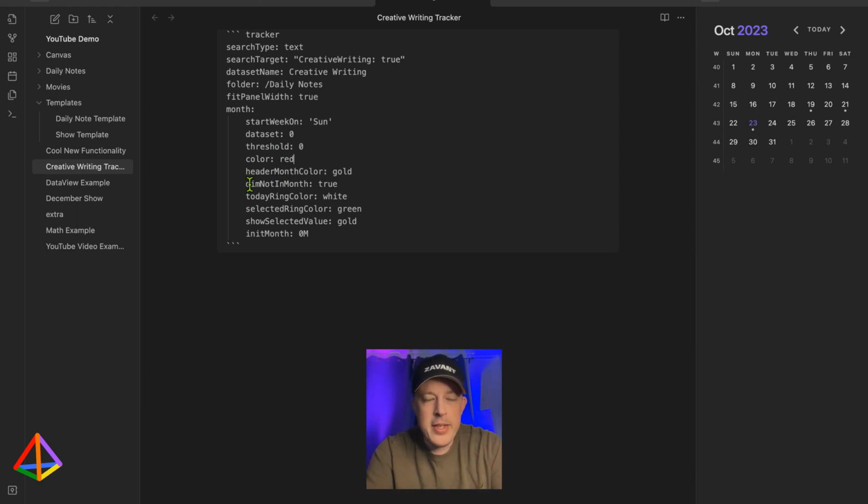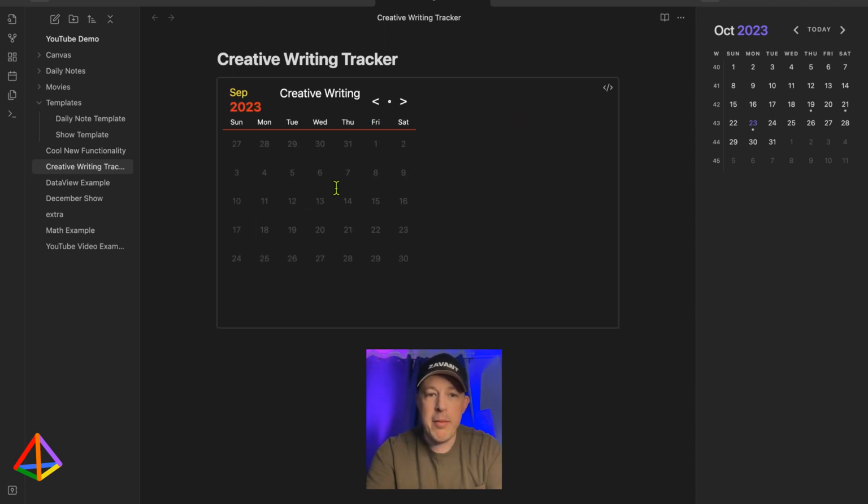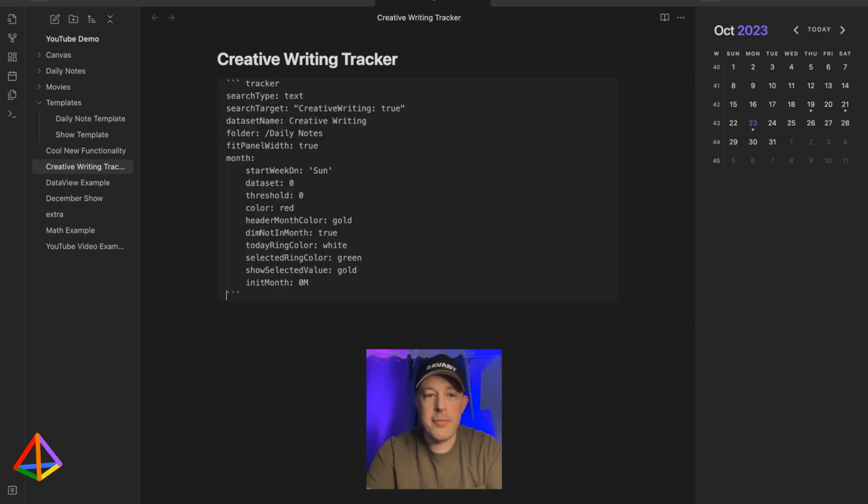And then dim not in month. So for these days, say the 1st, 2nd, 3rd, 4th of November, I want it dim because it's not the month that I'm currently looking at. Or if I look back at September, I want those dates to be dimmed out. And then the today ring color equals white.